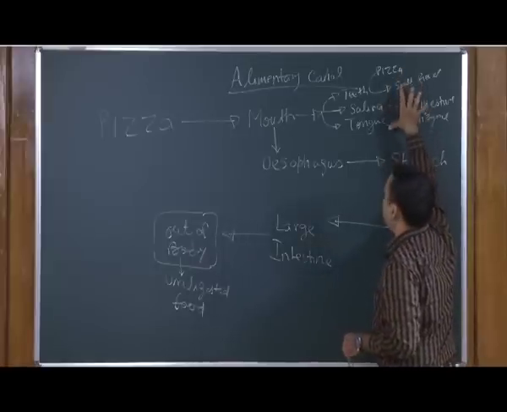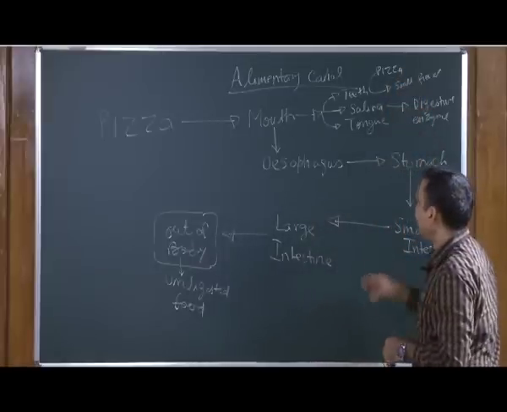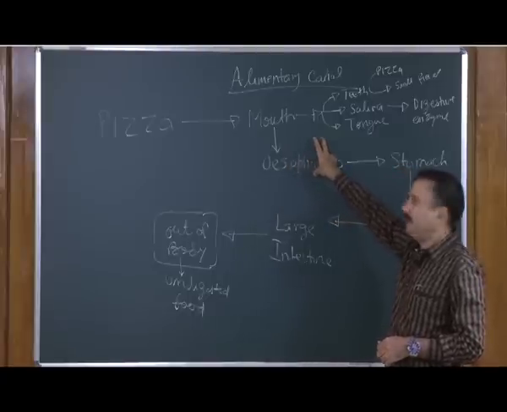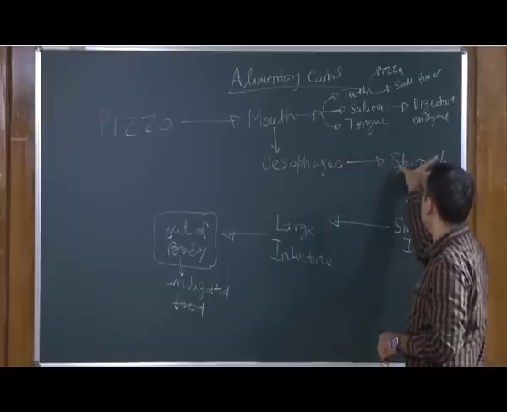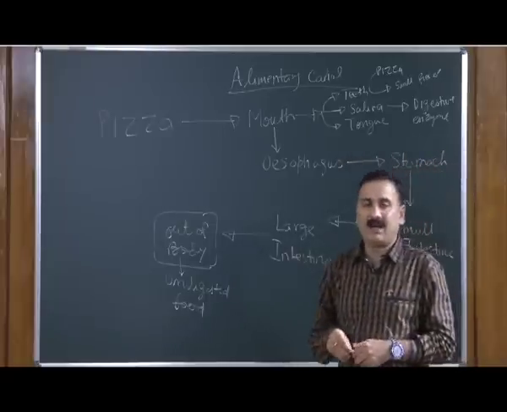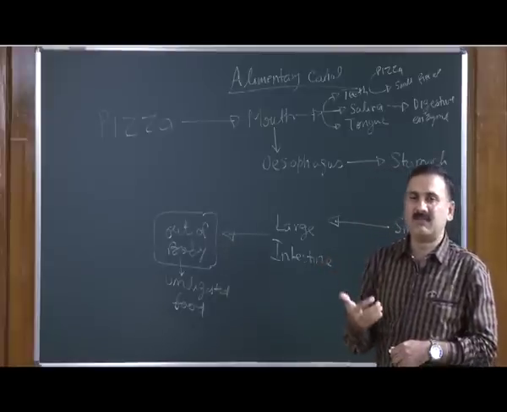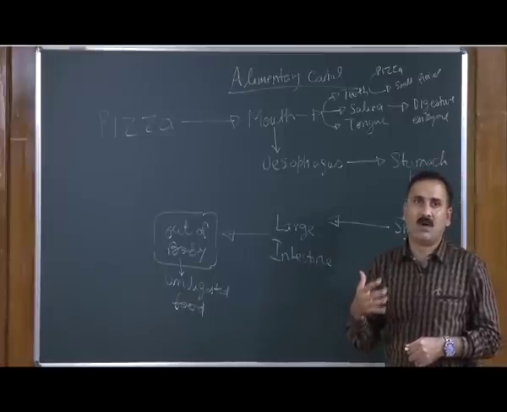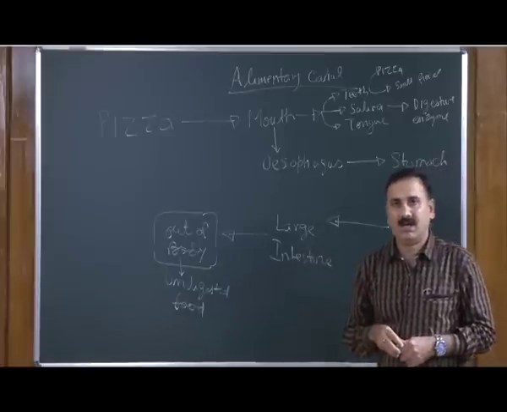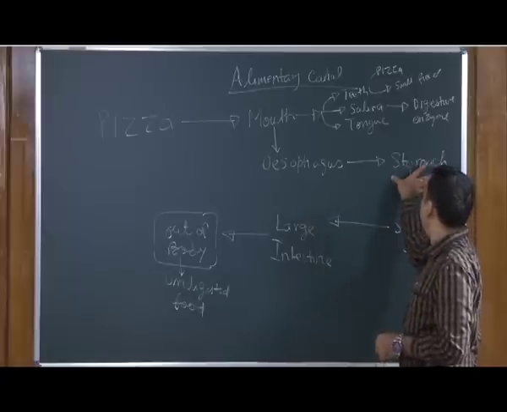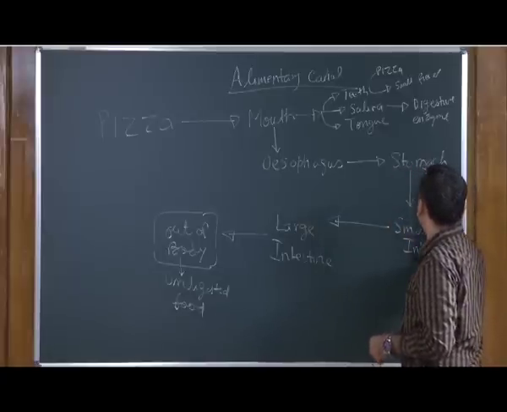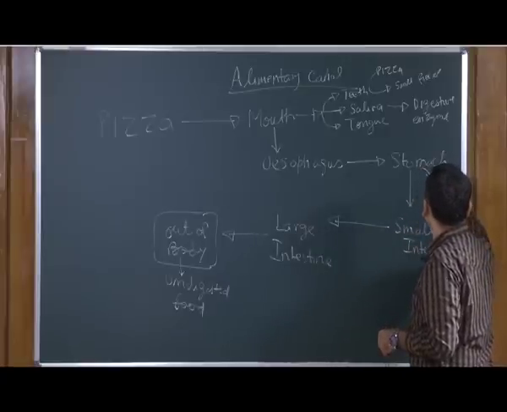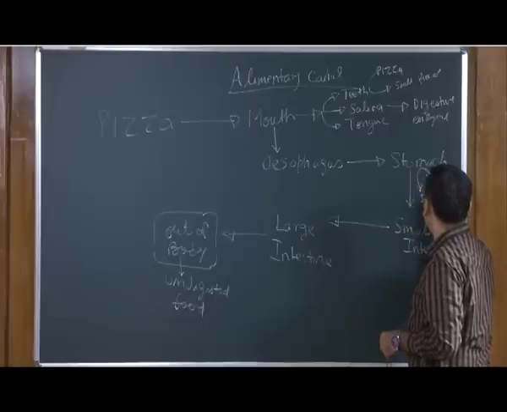Once these particles are small enough that they can pass through a small tube like the esophagus, they enter into the stomach. The stomach is a bag-like structure, and it is the primary site where you can store the food for a longer period of time while you are eating. On the other hand, the stomach has secretory cells which secrete the acid and also the digestive enzymes.